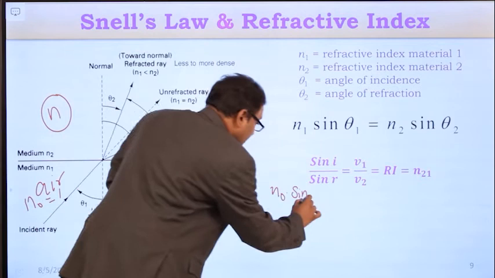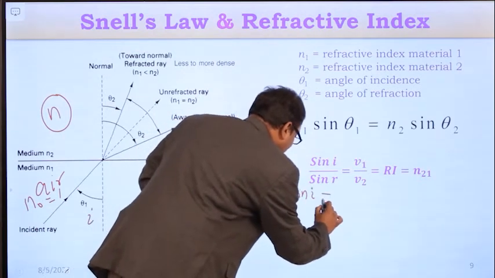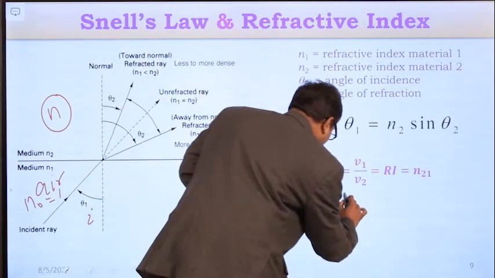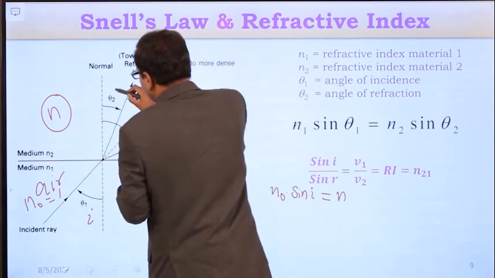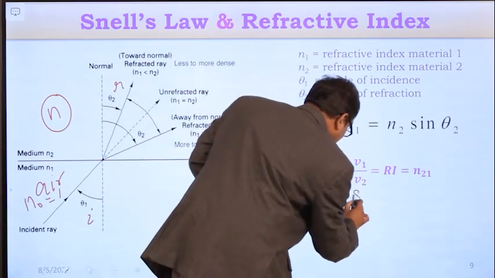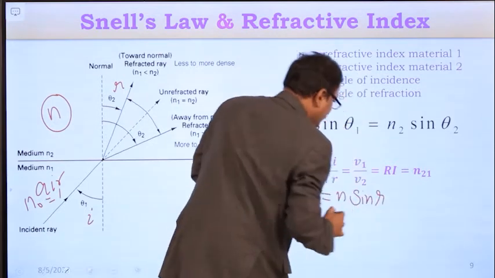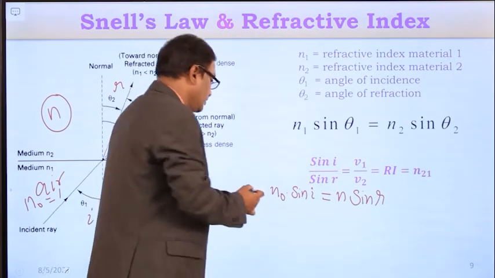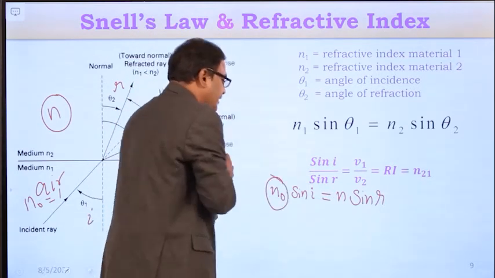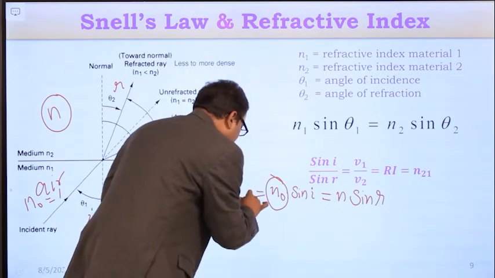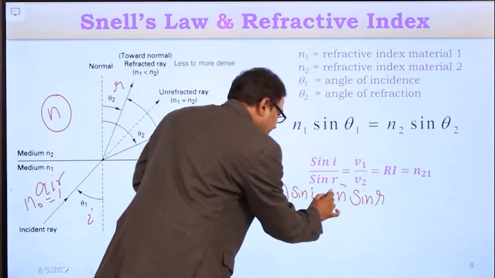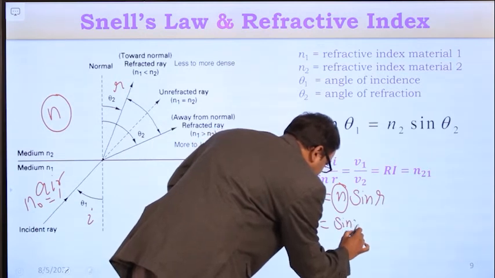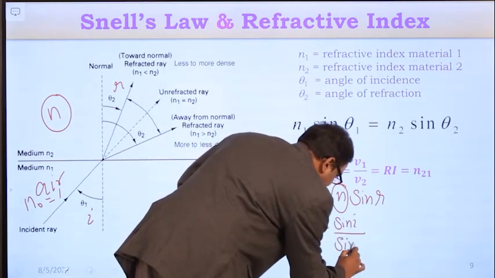So n naught sin i is equal to the refractive index of the medium in which the light ray is entering, n, and the corresponding angle, let it be r, the sine of the angle of refraction. This is the relation: n naught sin i is equal to n sin r. What is the value of n naught? The refractive index of free space is equal to 1. So the refractive index of the medium, n, is equal to sin i by sin r.